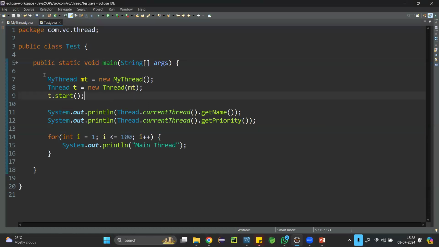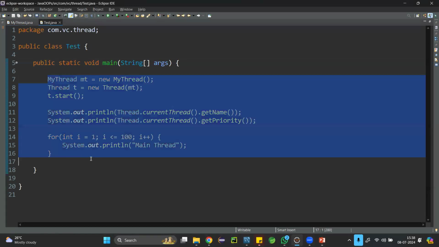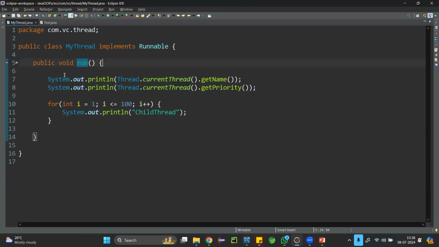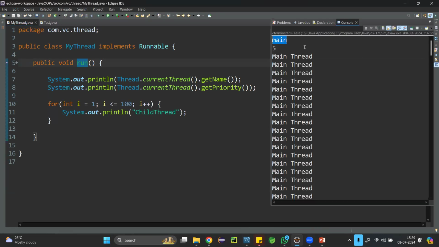Which thread is executing this main method? Main thread is executing. And which thread is executing this run method? Thread 0. The child thread called thread 0 is executing it. That's what we have seen in the output also. Thread name called main and thread name called thread 0. Correct? Now I don't want this main and thread 0.